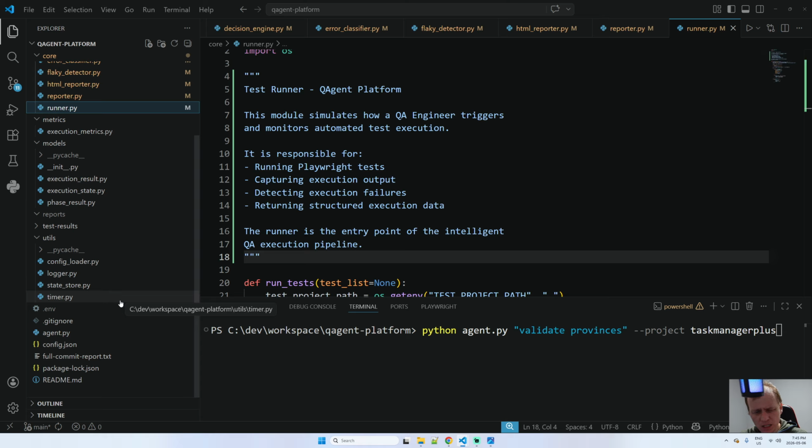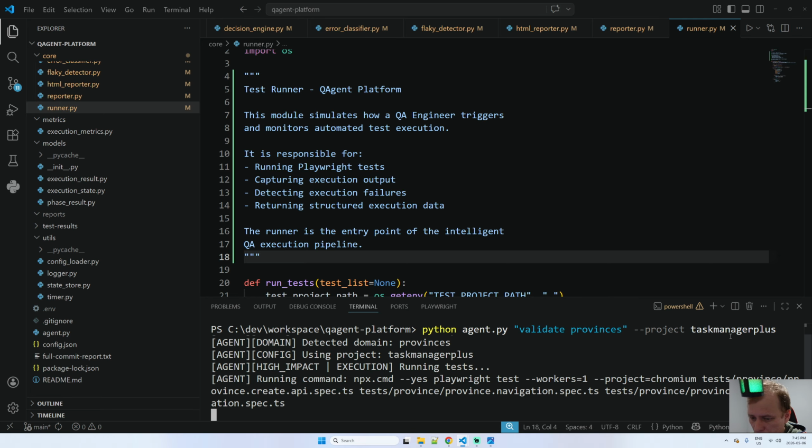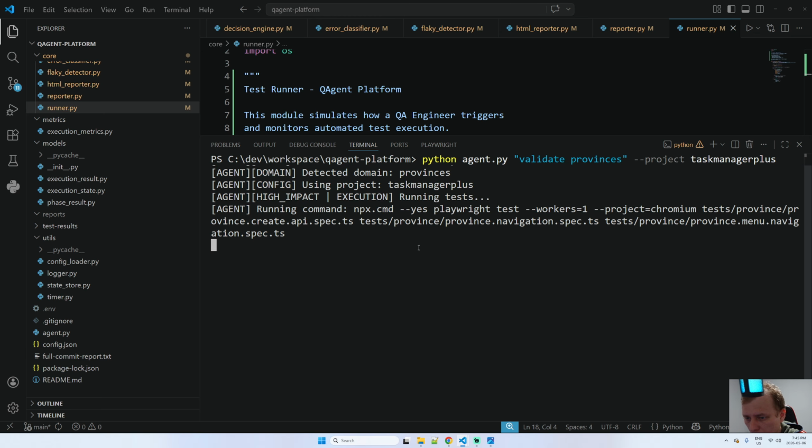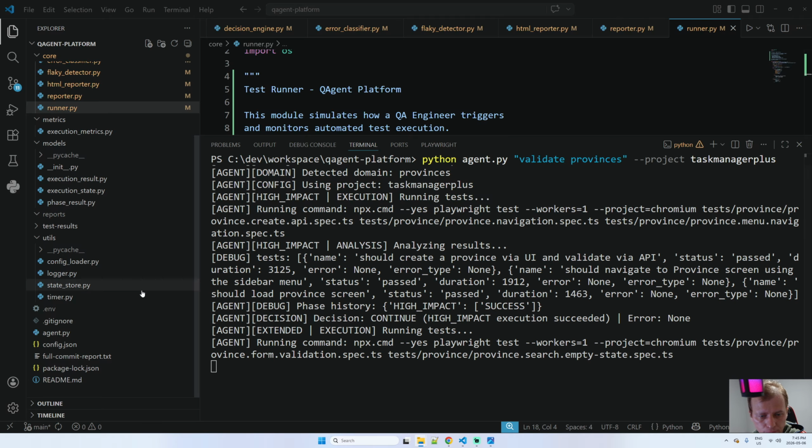Michael, stop showing me and show me the results, or show me something that I can see. Let me just run this command. Just wait a moment, I'm using two monitors. Okay, it's running.